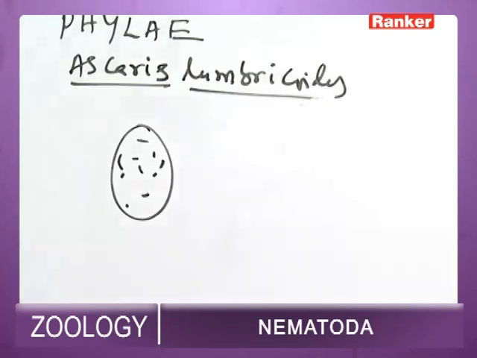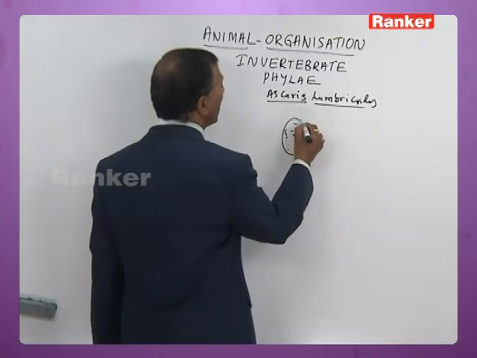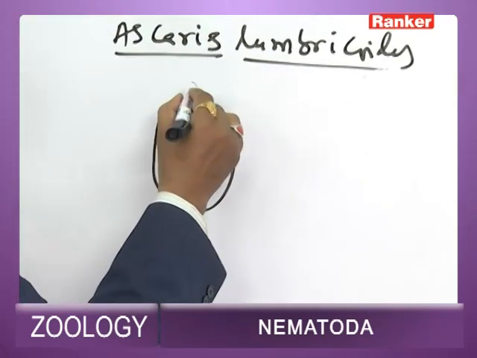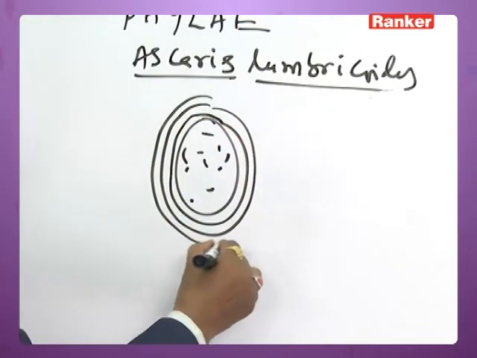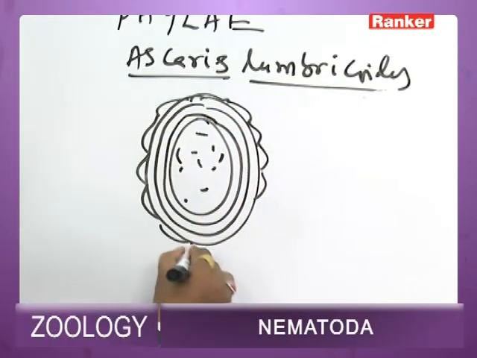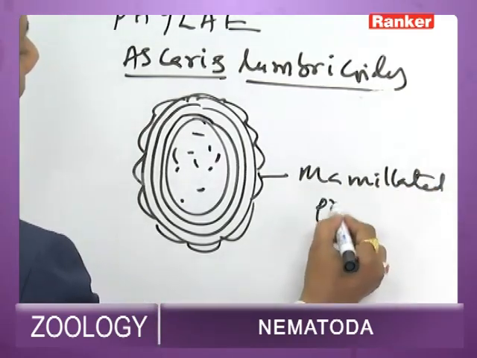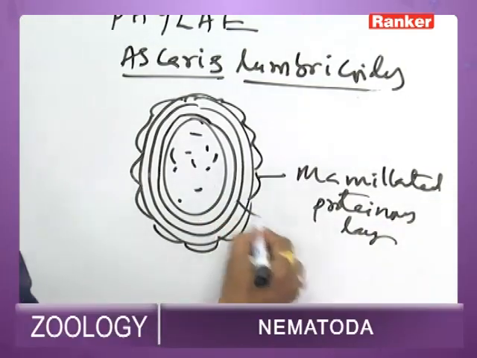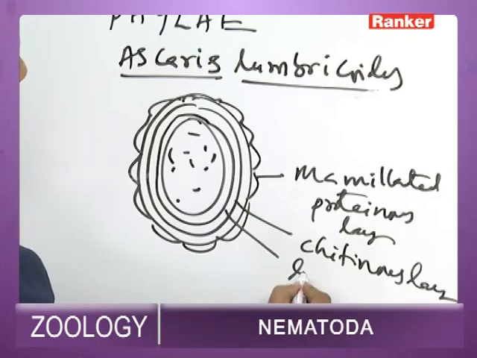The zygote undergoes spiral determinate unequal holoblastic cleavage, and the zygote is surrounded by an innermost lipoidal layer, a thick middle chitinous layer and an outermost mammillated proteinous layer. So the outermost is the mammillated proteinous layer, then the middle chitinous layer and the innermost lipoidal layer.